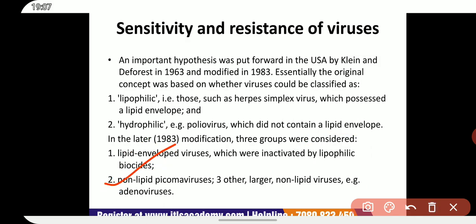Second one was non-lipid picornaviruses. Third, other large non-lipid viruses, for example, adenovirus. Here, this is the third point of the three groups that were considered after modification. This line should be here, but unfortunately it is placed here, so you can consider it as the third point.